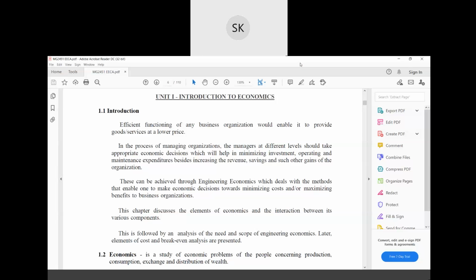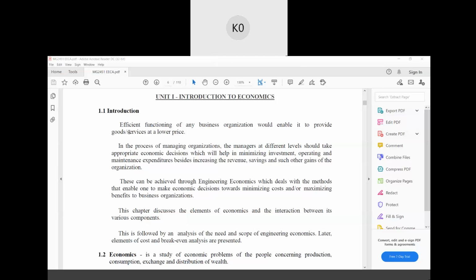Have you remembered the... Okay, let me share my screen, then you will know. Let me show you my screen. Is the screen visible? Please respond. Yes, ma'am. Or you can type in the chat box also.